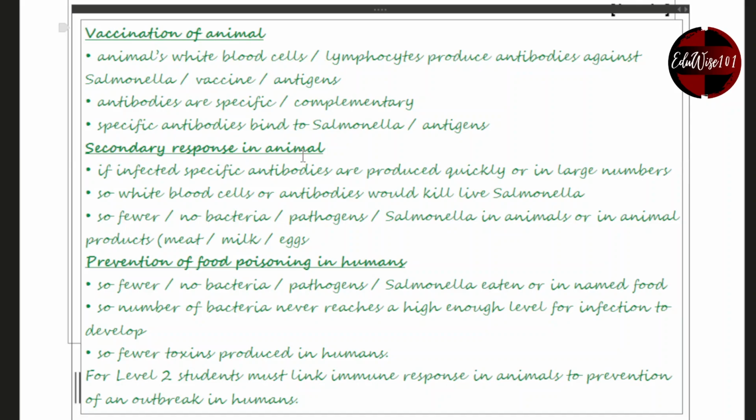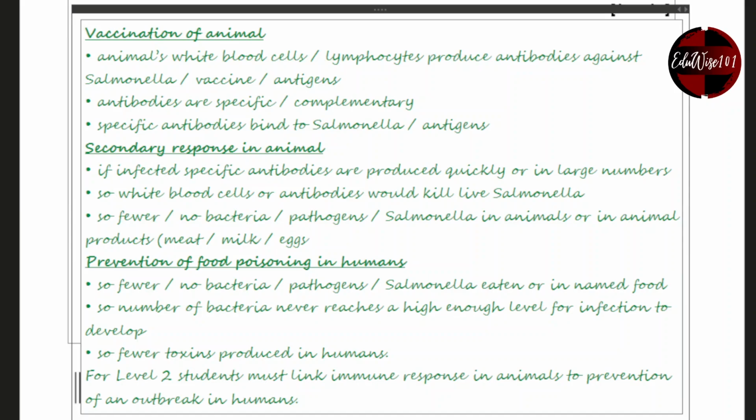The secondary response in animals, if infected, specific antibodies are produced quickly or in large numbers. You could mention memory cells. So the white blood cells or the antibodies would kill the live Salmonella. So fewer or no bacteria pathogens would survive in animals which we are using to produce meat, milk, or eggs.